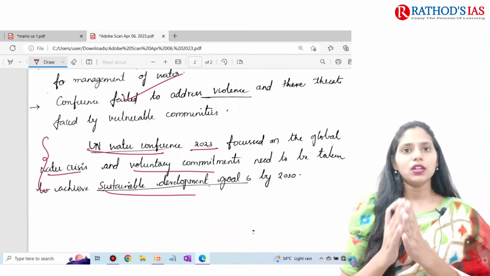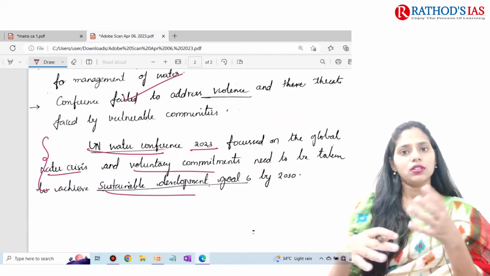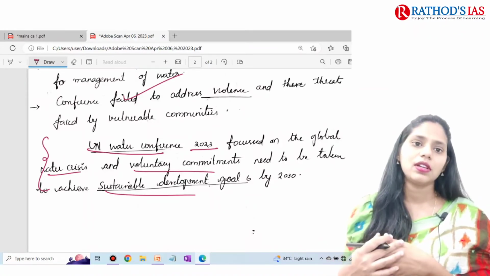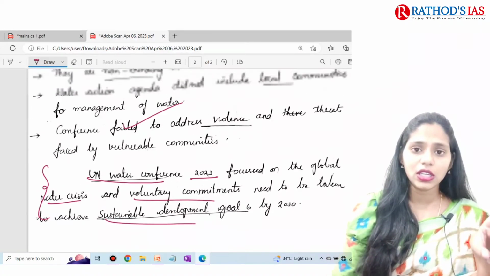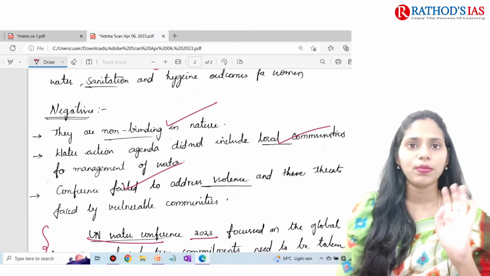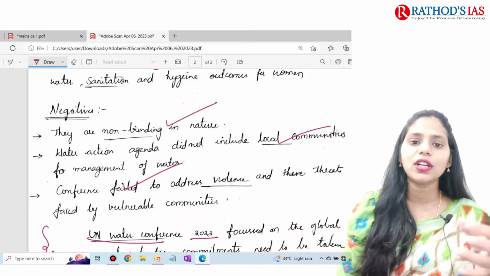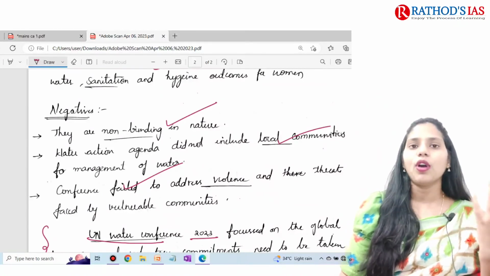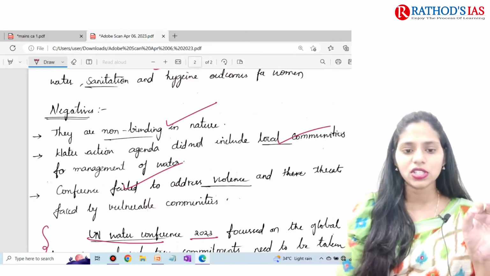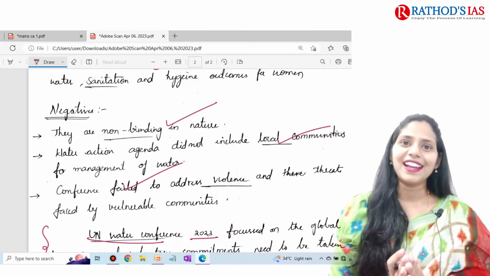So I hope you have some clarity now regarding answer writing, like how to write the introduction, how to write the body, and how to write your conclusion. And if you see the format written by the student here, they selected point format. So rather than a paragraph, write in point format so that it will be very clear, the points will not get repeated, and it will also be very neat. So in this way you can write your answers.